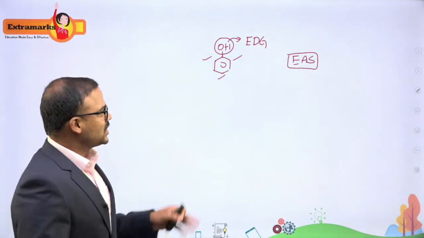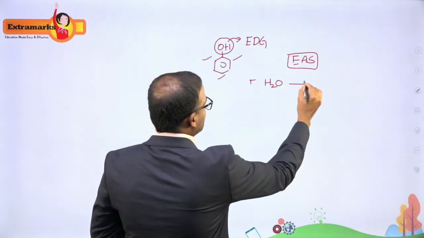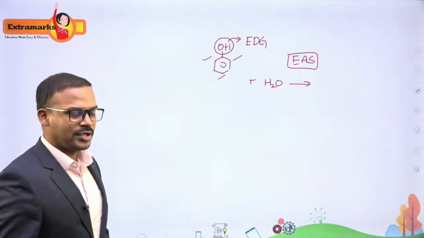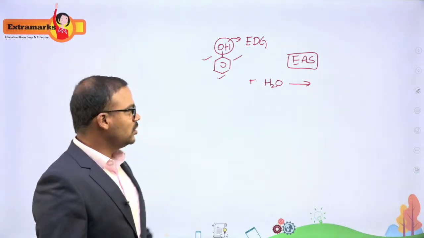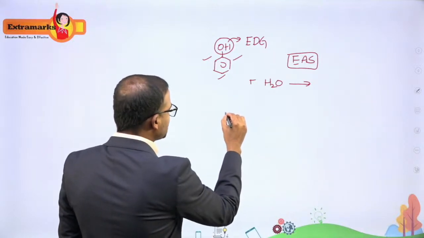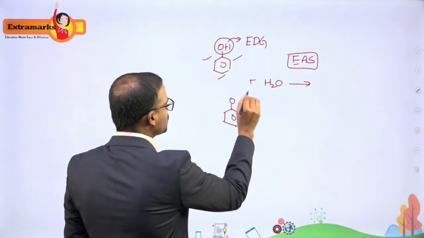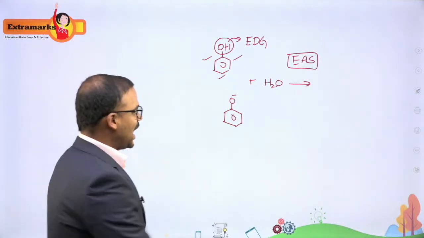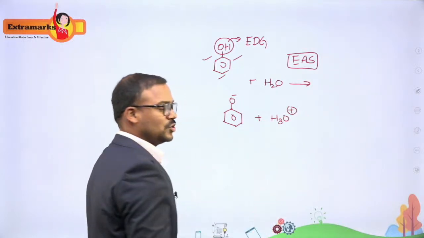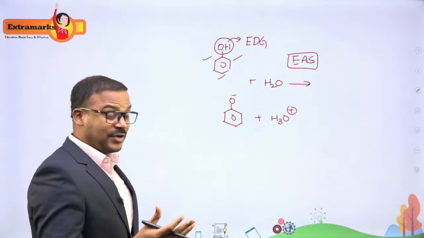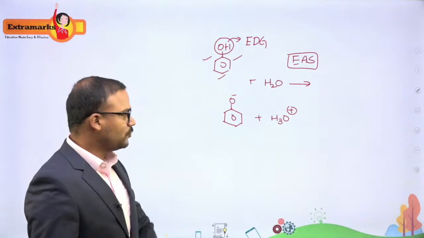But in this case, where I am adding this to water, there is something new happening. Phenol reacts, or you can say it dissolves, in water, and it forms something called the phenoxide ion, O minus, and it forms H3O plus. So this is the reaction, called the dissolution of phenol into water. It is dissolving into water, forming these ions.